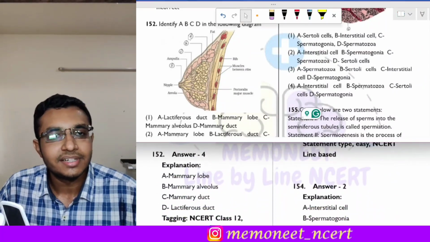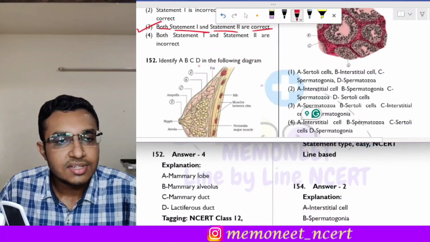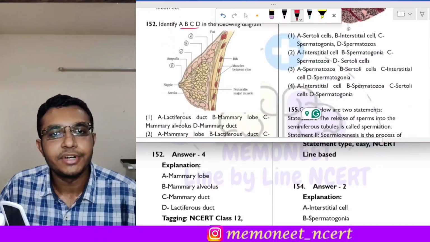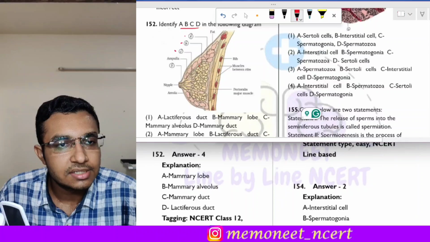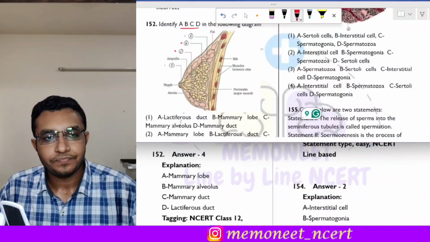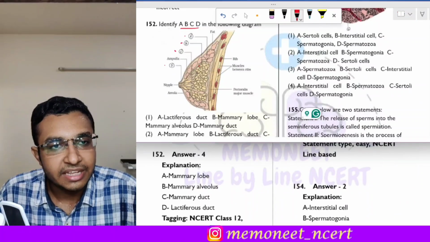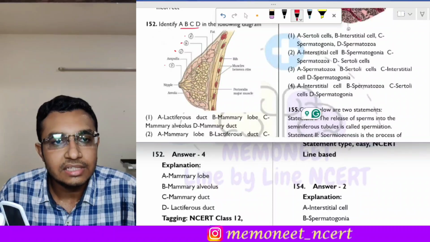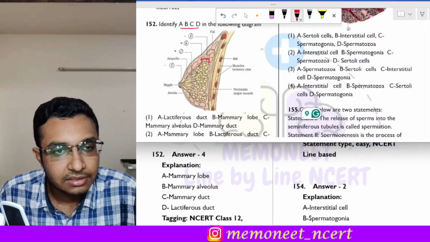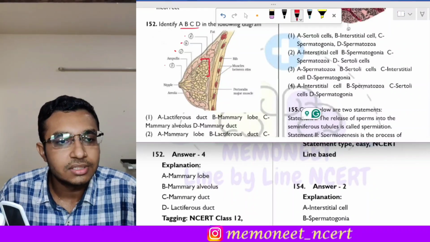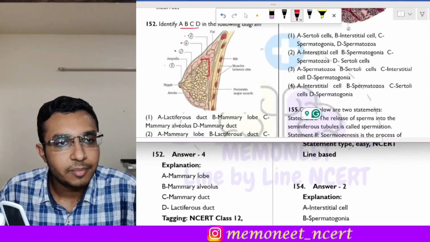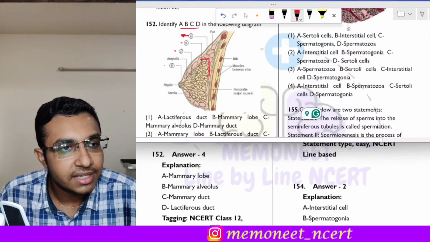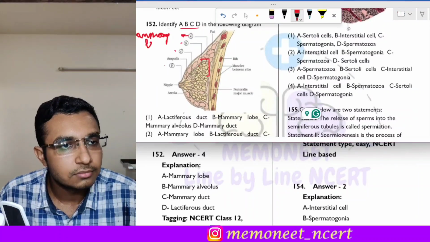So here it is a diagram based question. Okay, so in this diagram of breast, we have to identify A, B, C and D. Okay, so here A is there, then B is there, C and D are there. Now see, breast contains mainly of fat tissue, and this part, okay, this part like this, is called as the mammary lobe. Okay, so this A is the mammary lobe, so A will be labeled as mammary lobe.